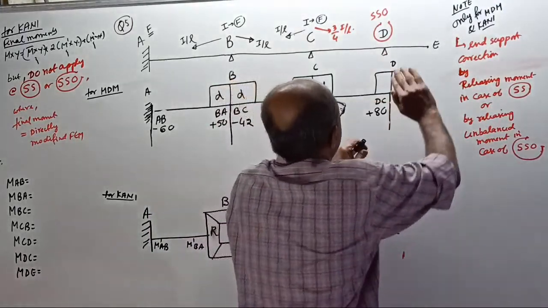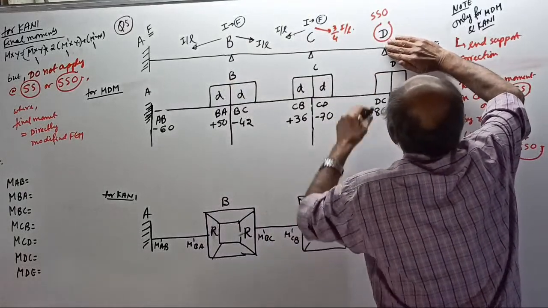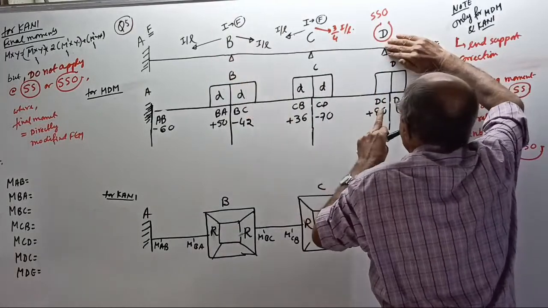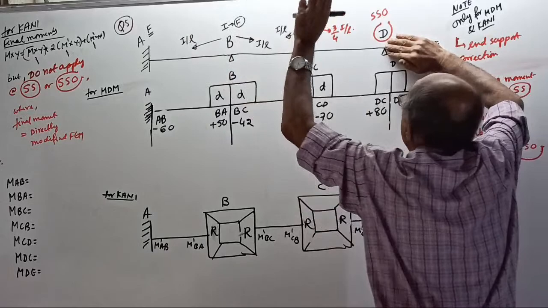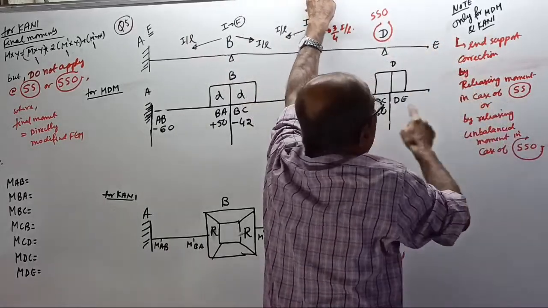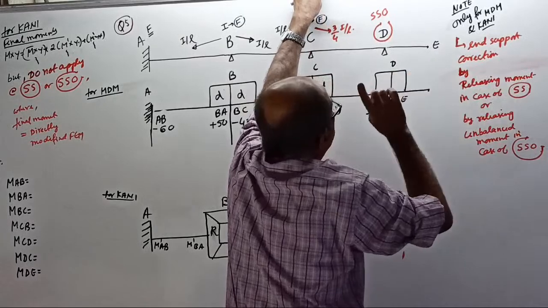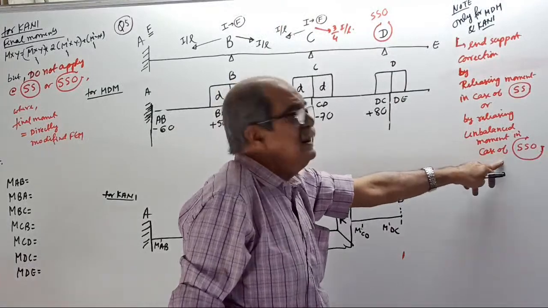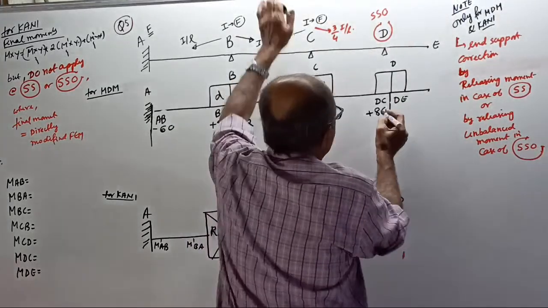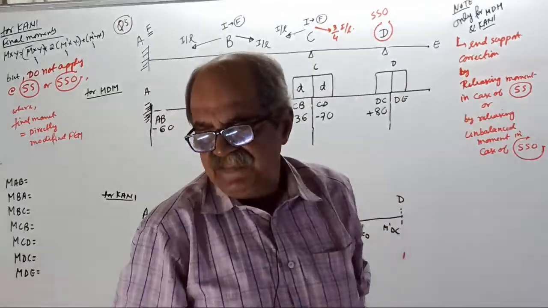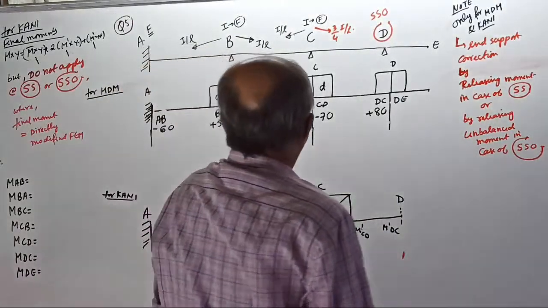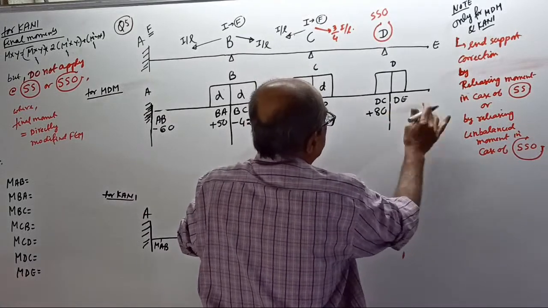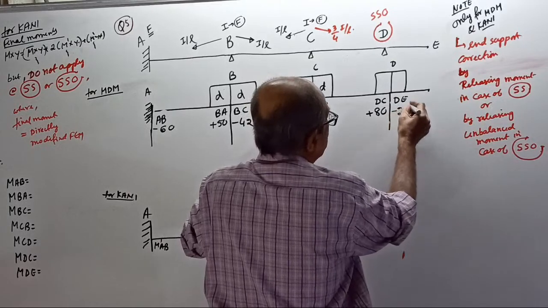At a simple support, if there is no overhang, full release: plus 80, make minus 80. Full release. That is called releasing moment. But if a simple support is there with overhang, it is releasing the unbalanced moment. If it is plus 80, I will do one thing now. The overhanging moment, I will put minus 60. Allow 60. Minus 20. I will put minus 20.